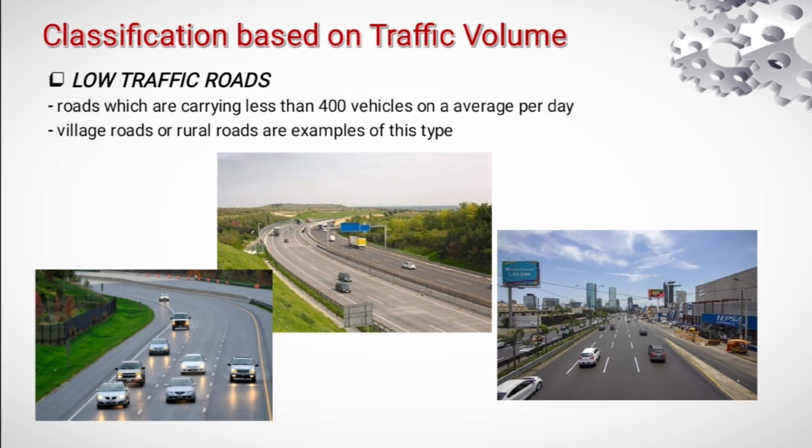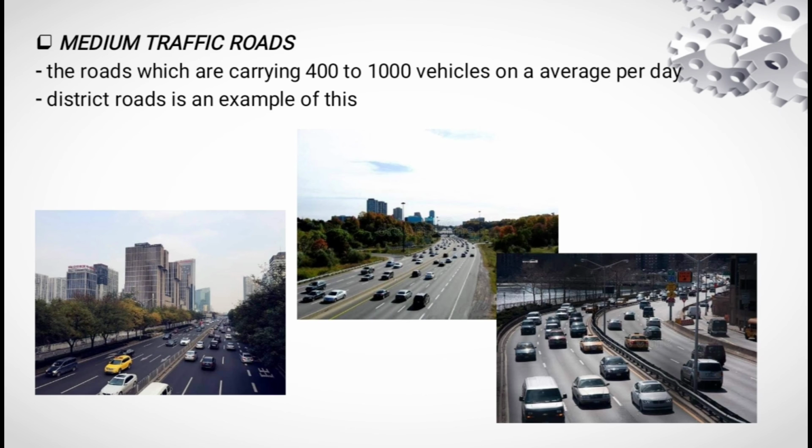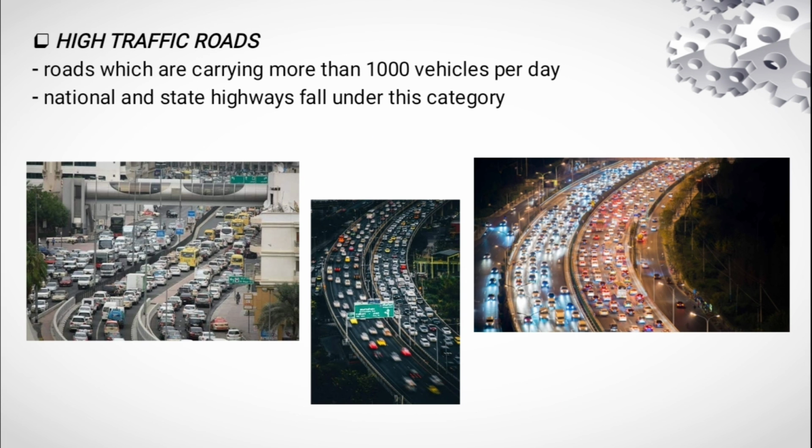Classification based on traffic volume. This classification is based on the number of vehicles passing through a specific route. Low traffic roads. The roads which carry less than 400 vehicles on an average per day. Village roads or rural roads are the best examples of this type of road. Medium traffic roads. The roads which carry on an average 400 to 1,000 vehicles per day. District roads are one of them. And lastly, high traffic roads. The roads which carry more than 1,000 vehicles per day. National and state highways fall under this category.